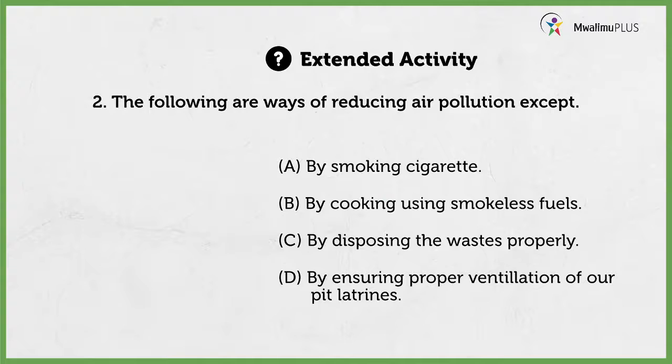It is like this. The following are ways of reducing air pollution except: A, by smoking cigarette; B, by cooking using smokeless fuels; C, by disposing the wastes properly; D, by ensuring proper ventilation of our pit latrines. So, again, which answer did you write?